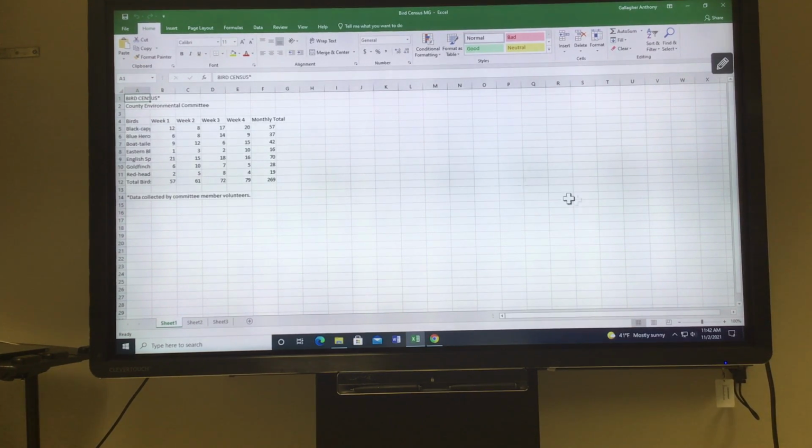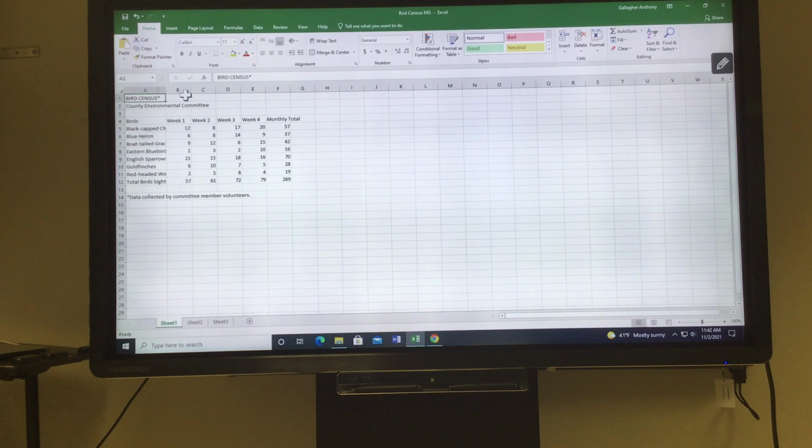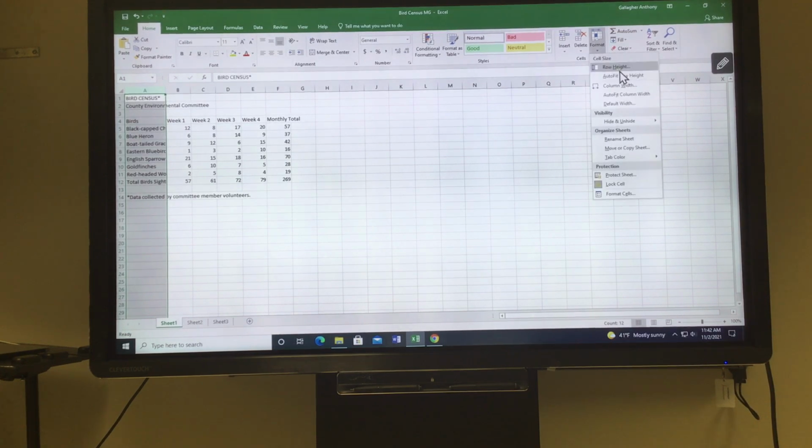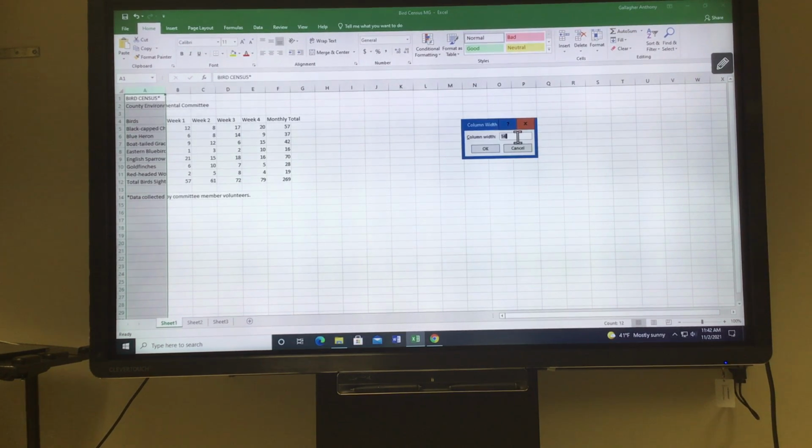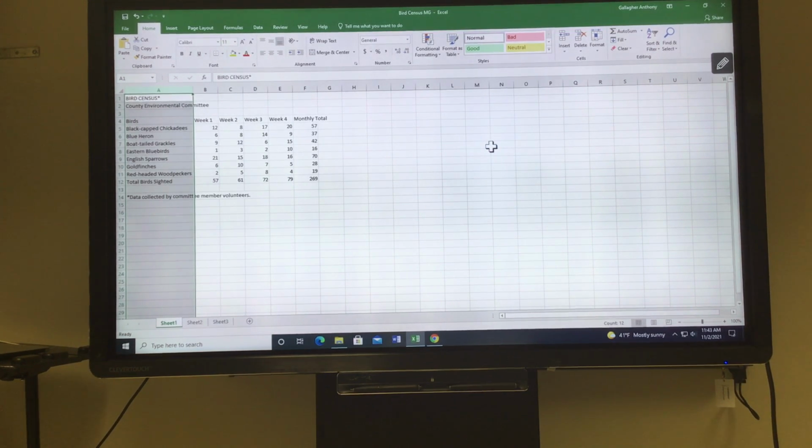So I saw a lot of you trying to drag this over, like so. You can do that, or you can just click on it, and then go into Format. When you're in Format, click Column Width, and change it from whatever it is to 24. And then click OK. So again, you do that by just clicking on A, and then changing it over here in the Format.